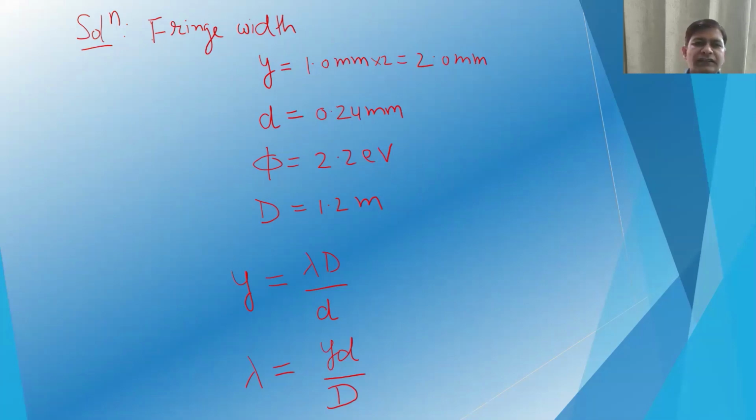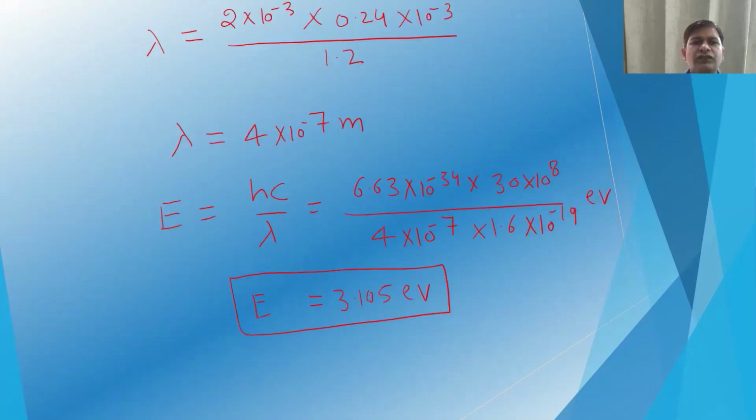So the width of the fringe y will be lambda capital D divided by small d. So the wavelength lambda will be y small d divided by capital D. You put all these values: 2 × 10^-3 into 0.24 × 10^-3 divided by 1.2 meter. So lambda will be 4 × 10^-7 meter.